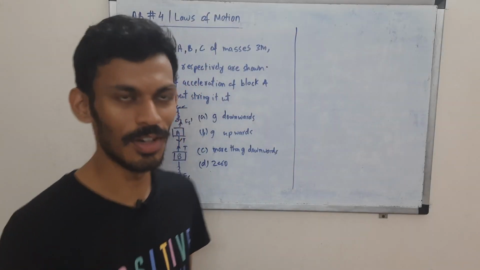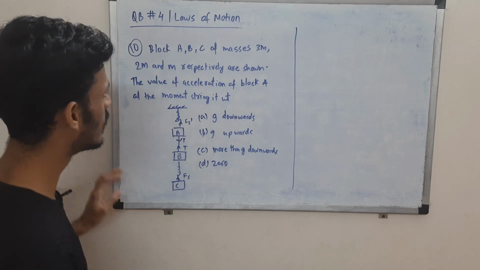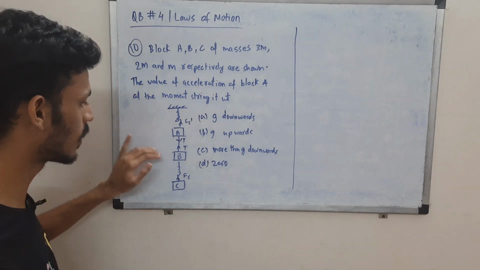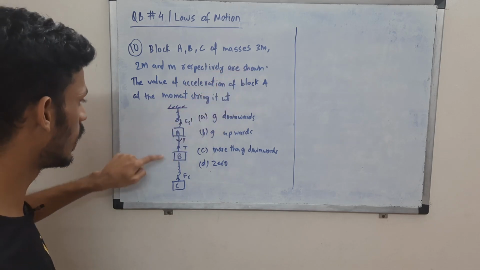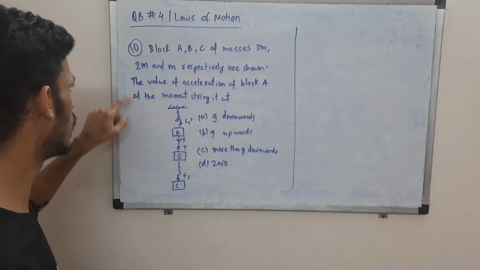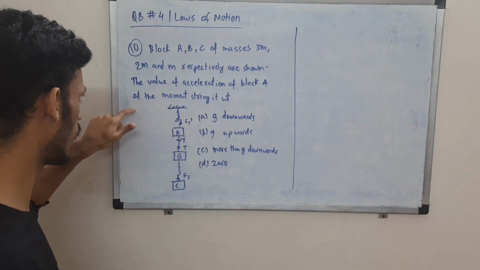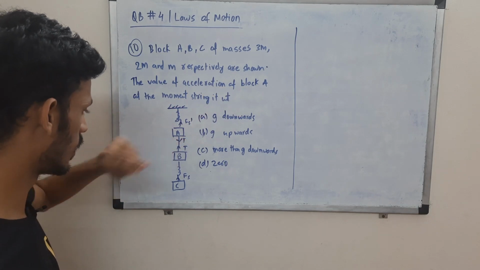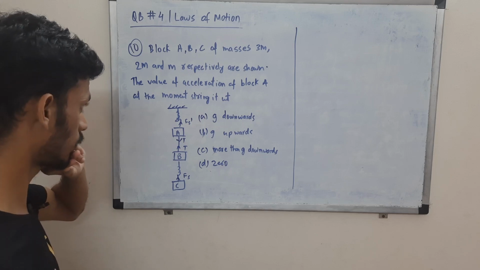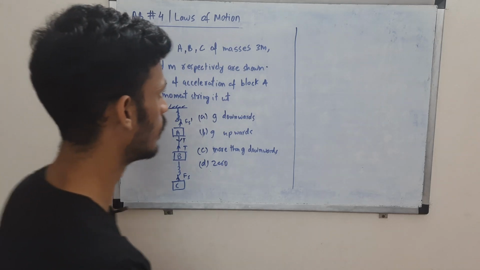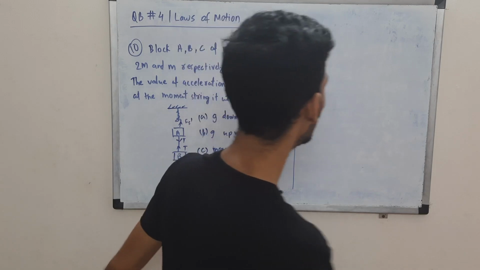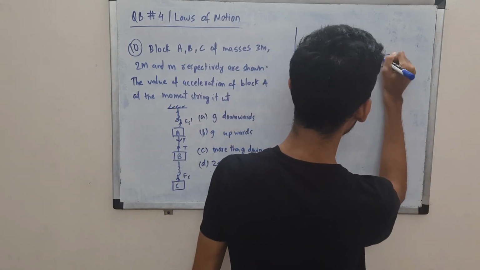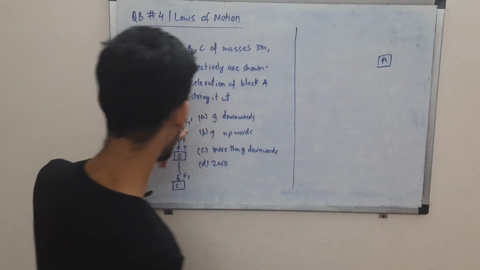And the final question for the day, kudos to you if you have made it this far in the video. So here we have 3 blocks A, B, C. Masses are given as 3m, 2m, m respectively. Then find the value of acceleration of block A the moment the string between A and B is cut. Once you cut the string, there will be no strings attached. Okay, lame joke.